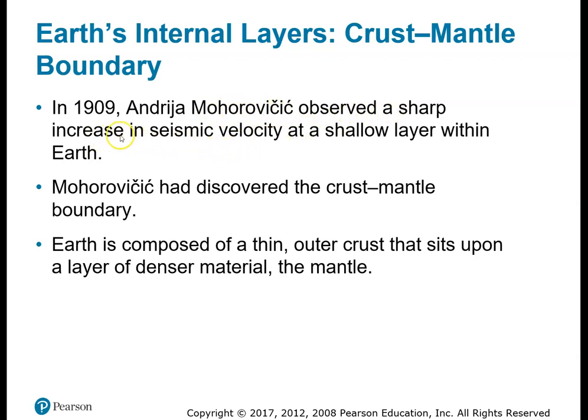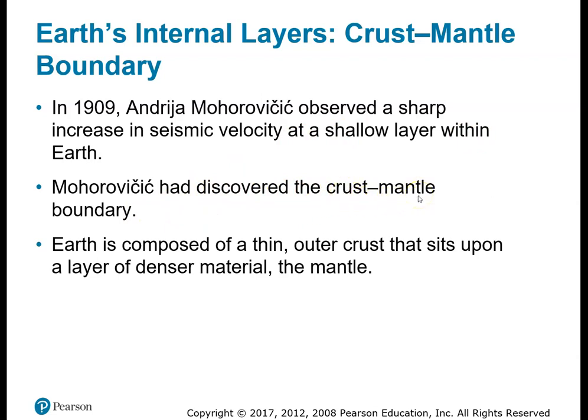This guy was Czech, from the Czech Republic. Anyhow, he observed a sharp increase in seismic velocity at a shallow layer within the Earth. So Mohorovičić had discovered the crust-mantle boundary.